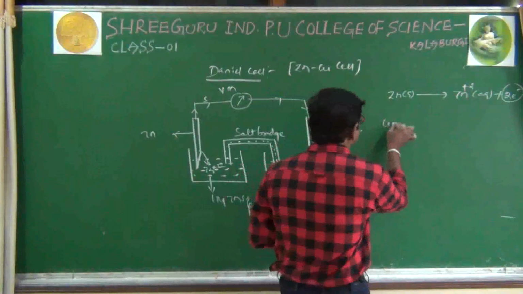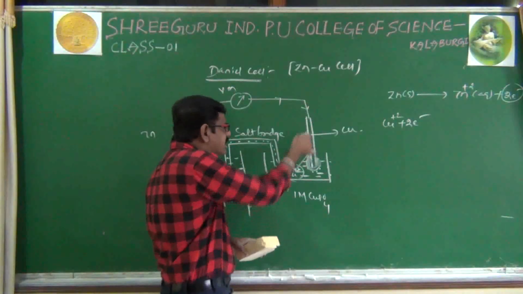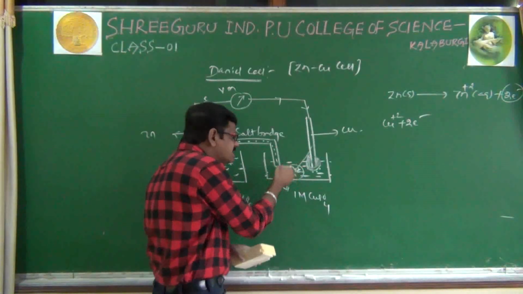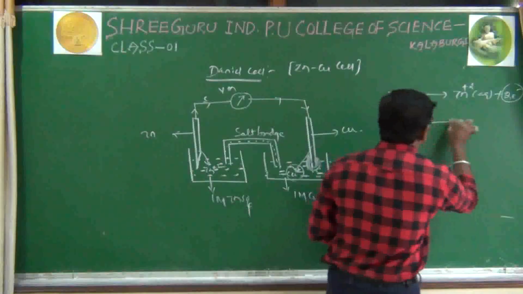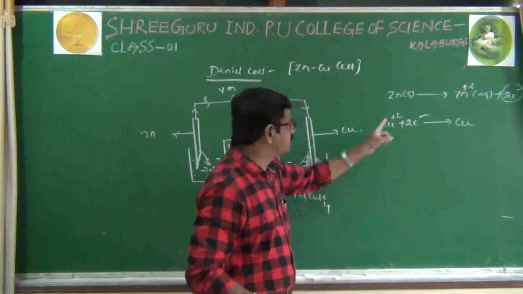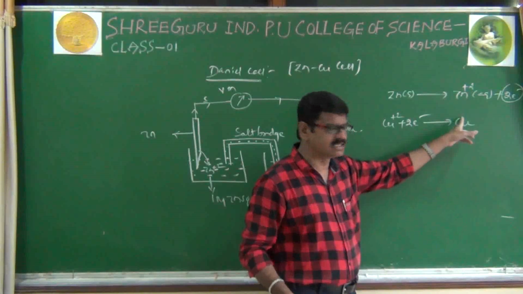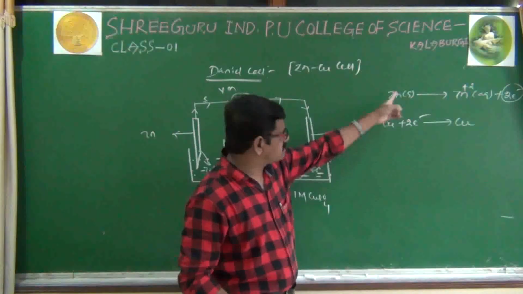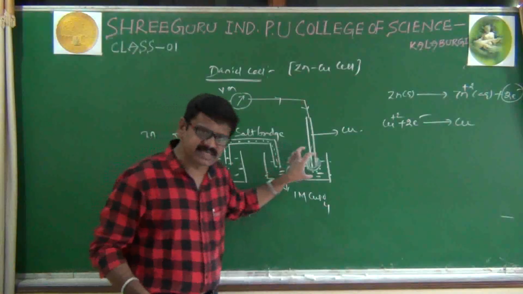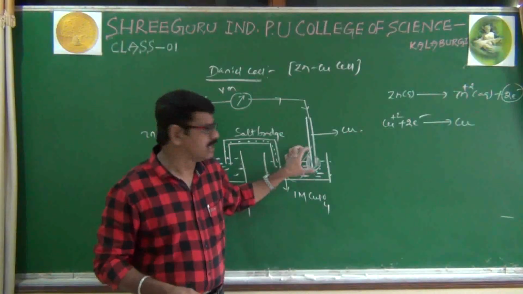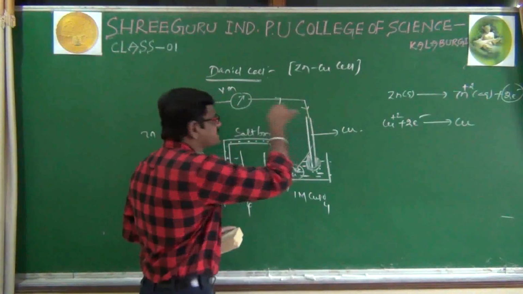That is called a reduction process. Cu+2, by taking the electrons coming from the zinc rod, is converted to copper. Here the +2 oxidation state is converted to 0, a decrease in oxidation state, which is of course a reduction process. Here oxidation, here reduction. In the first half cell oxidation is taking place, and in the second half cell the reduction process is taking place. Because of oxidation and reduction only, electrons are traveling through the external wire.